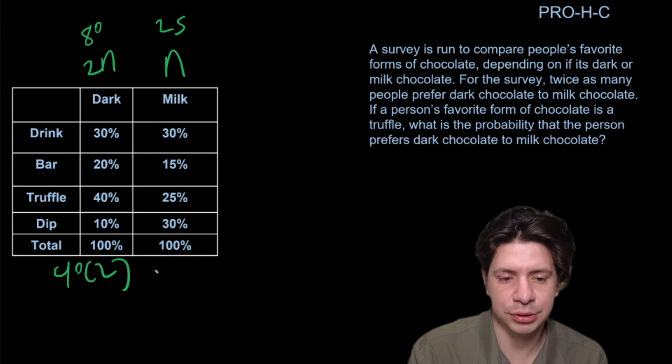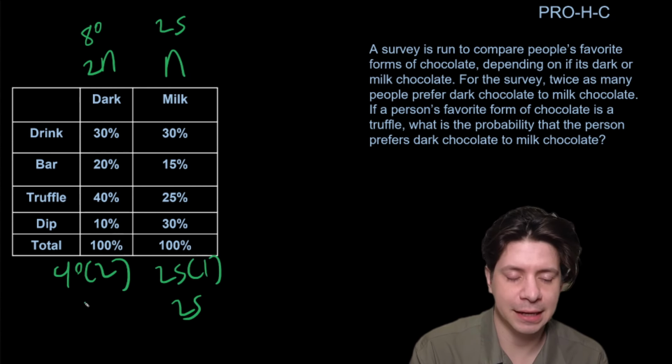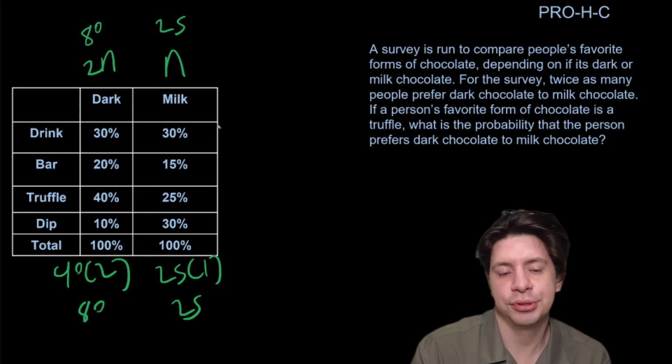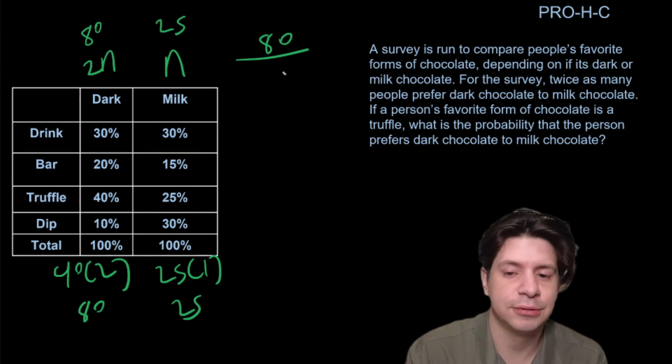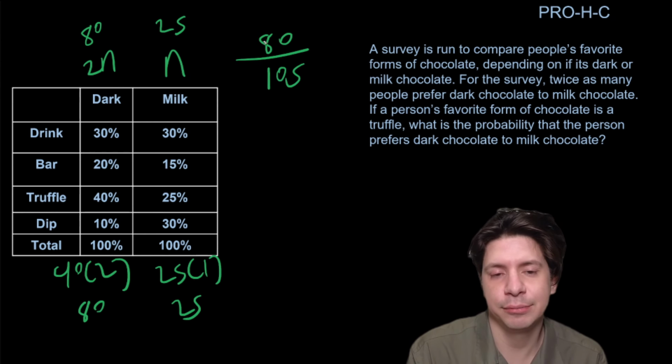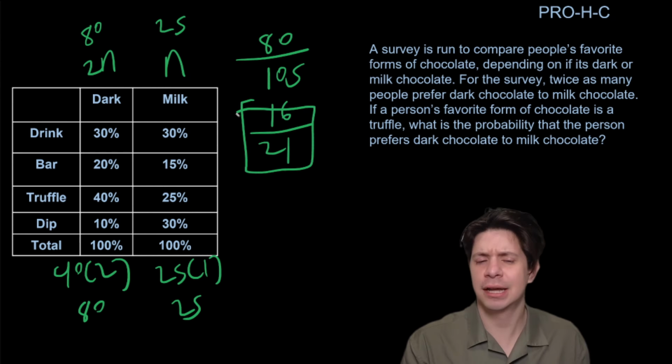Whereas the other one will be 25 times 1. And that gives us 25, and that gives us 80. So it's going to be 80 out of the total. What is the probability if the person prefers dark chocolate to milk? Out of 105, and that can simplify down to 16 over 21, and that will be your answer, right? So it's kind of a weird question.